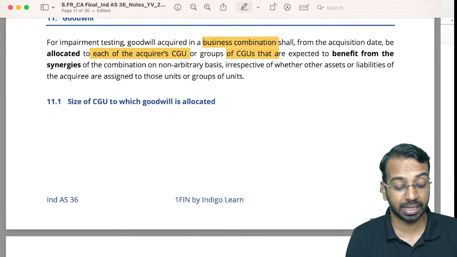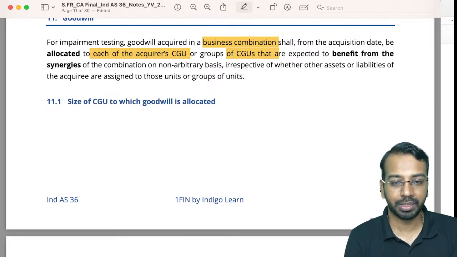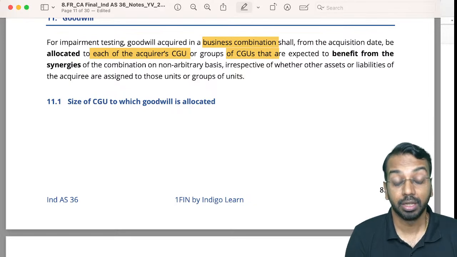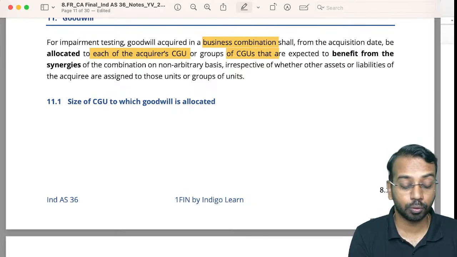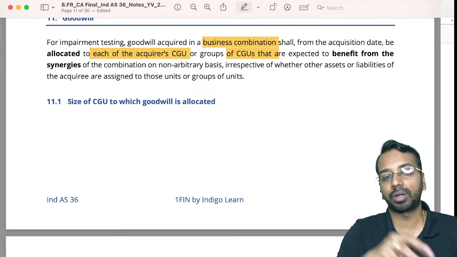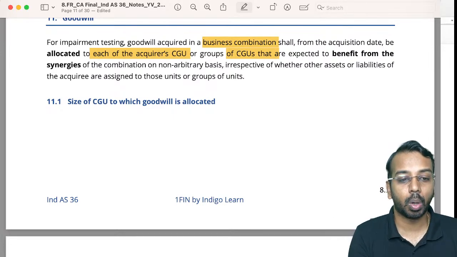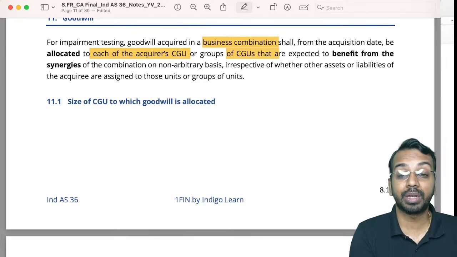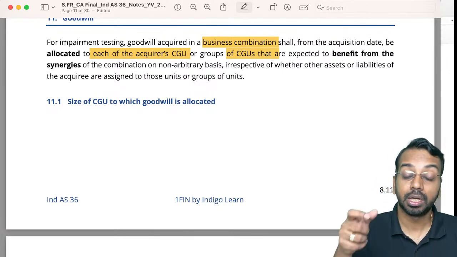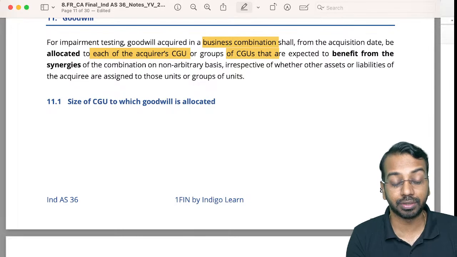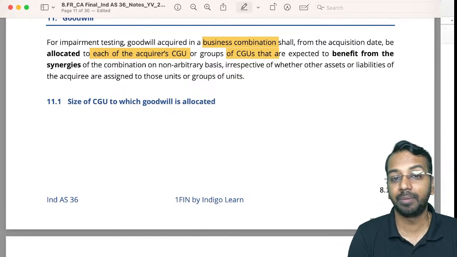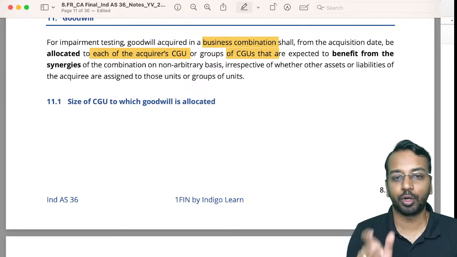So what does it mean? Basically, let's say I have acquired another company. When I'm acquiring that company, I got some goodwill, let us say 100 crores. So that 100 crores of goodwill I'll allocate to my existing units or the new CGUs that I've acquired on a non-arbitrary basis. I will see which of the divisions, my existing divisions plus new divisions, will get benefit of that goodwill, and to those divisions I will allocate goodwill.